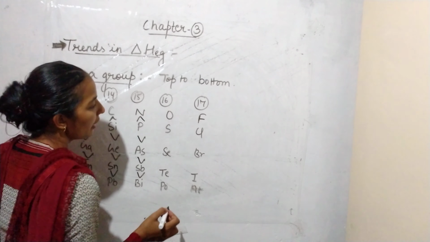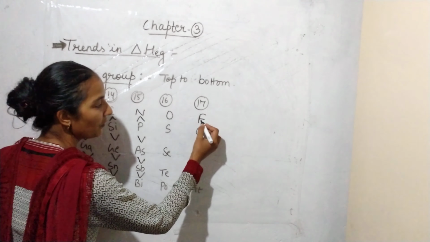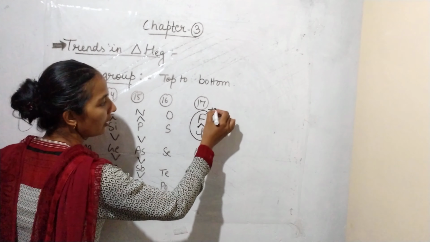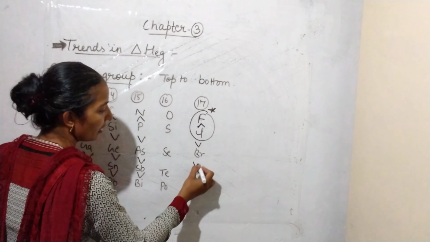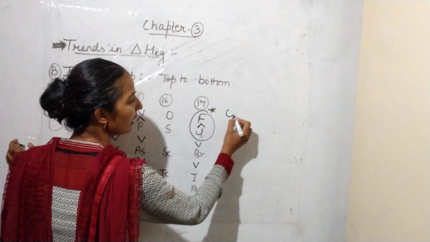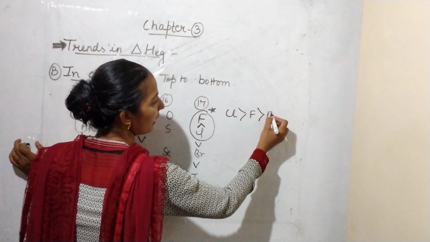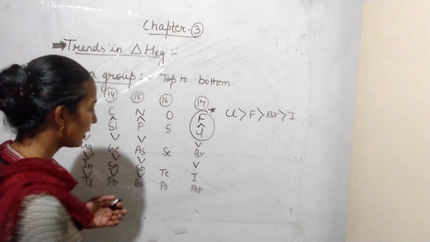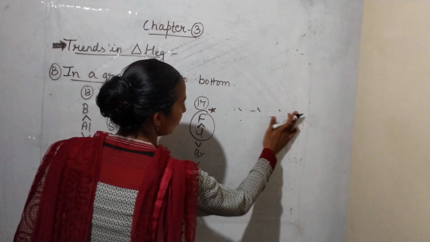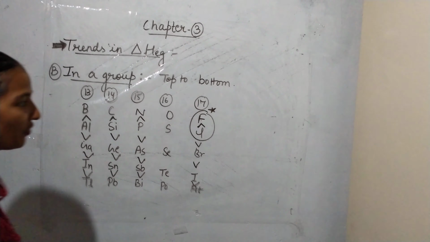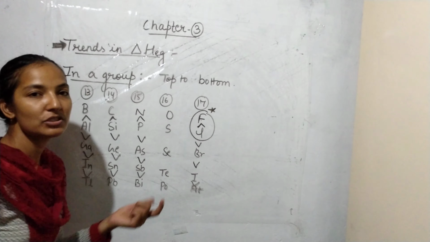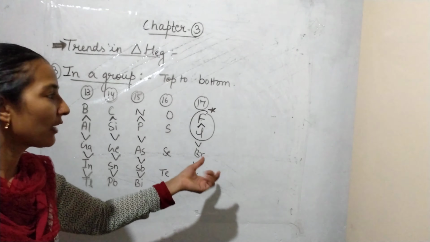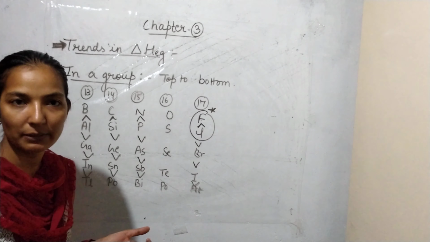But now same here also, between fluorine and chlorine, you have to remember this is a very important example. The rest are having lesser, meaning here we are getting chlorine, fluorine, then bromine, and then iodine. This will be the order of electron gain enthalpy. So you have to remember this one. So we can say chlorine is the element which is having the most negative or maximum electron gain enthalpy in the periodic table.